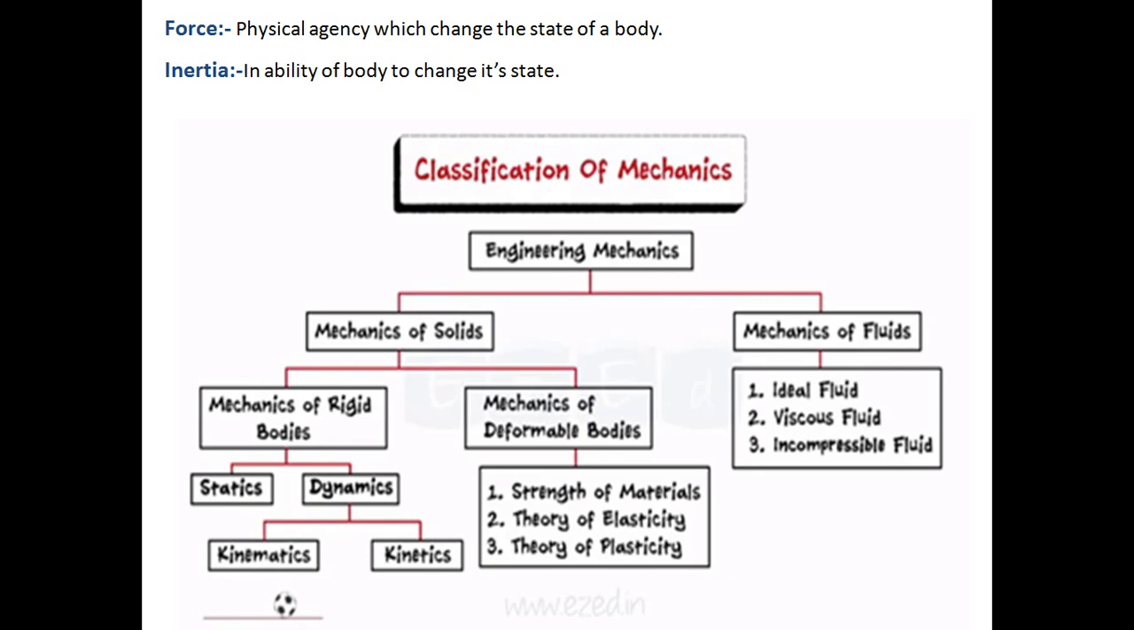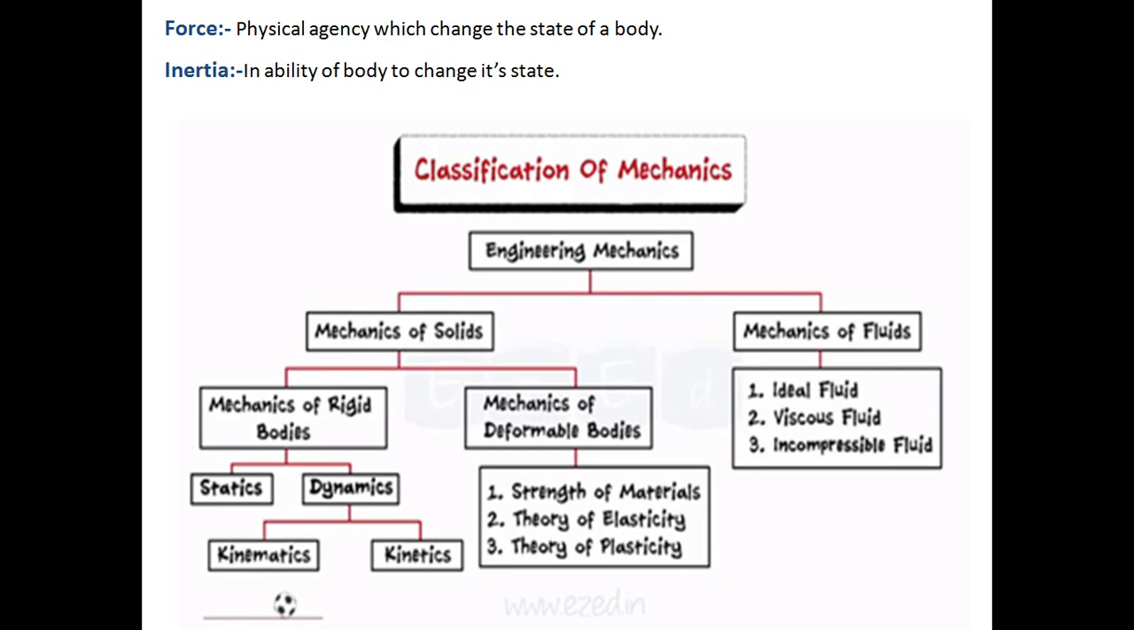So, mechanics of rigid bodies. All of you know what a rigid body is. A body that does not change its shape and size after application of force, or whose particles do not deform or displace after application of force, is called a rigid body. The mechanics of rigid bodies is again divided into two parts. One is statics, another one is dynamics. Dynamics is divided into two parts, kinematics and kinetics.